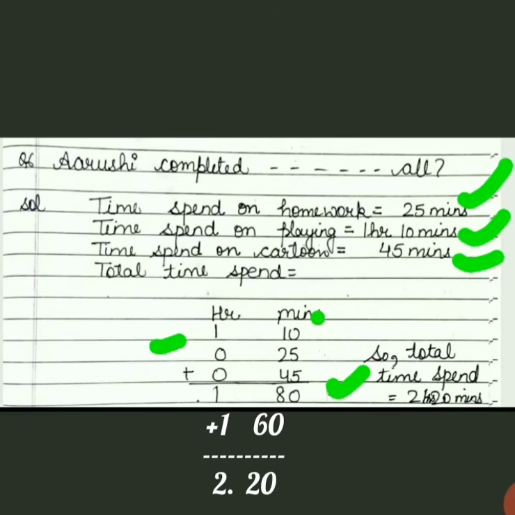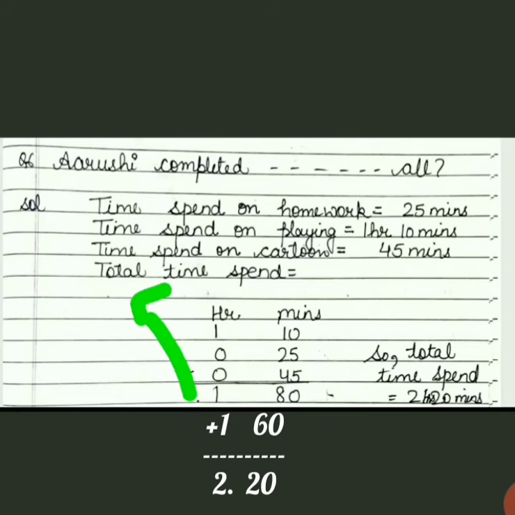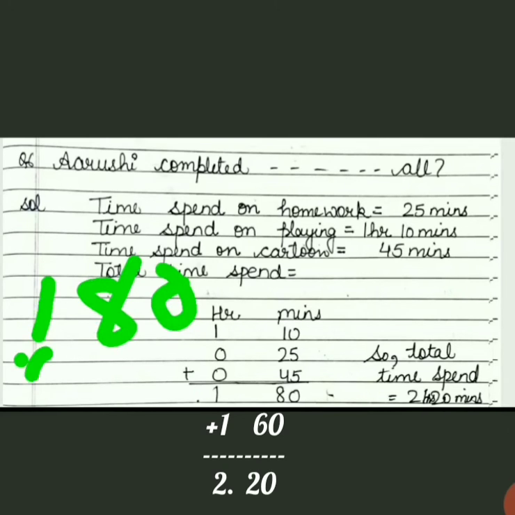So what I have done is minus 60 from 80 here. After this, 1 hour is carried, so plus 1 here and minus 60 here. So your answer will be 2 hours 20 minutes. Clear, students?